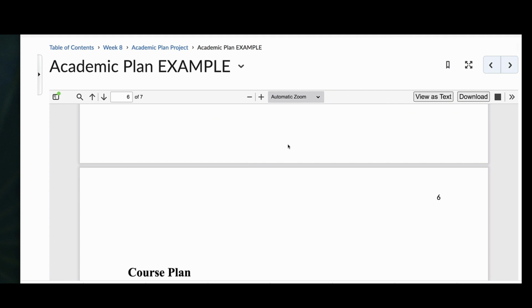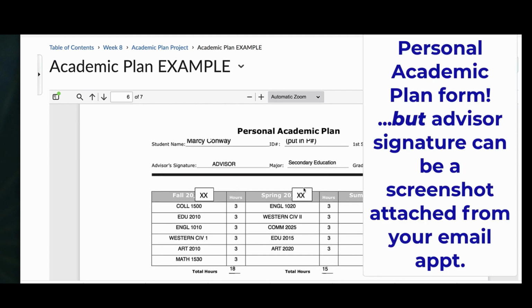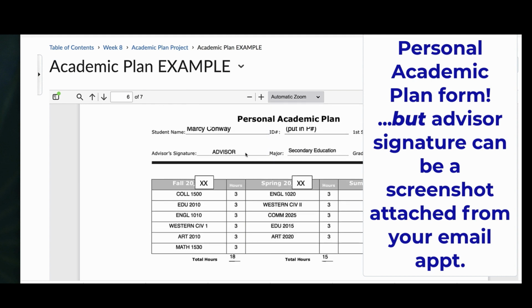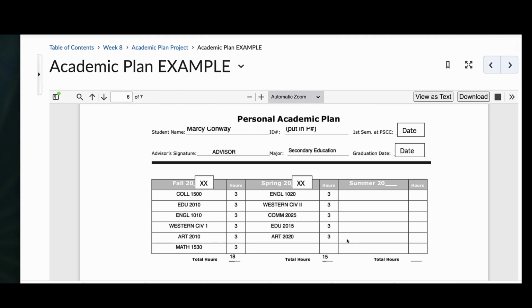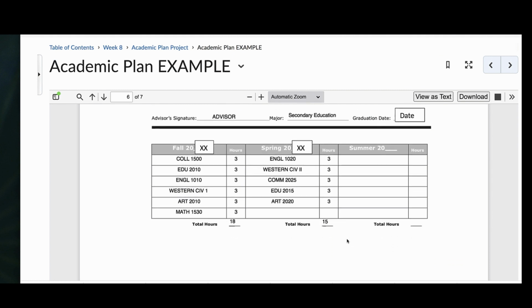One thing that you need to include, and it can be a screenshot, is your personal academic plan form with your advisor's signature or some type of proof that you met with or are going to meet with your advisor. That could be a screenshot of an email. And a bonus would be to include your actual registration for next semester.